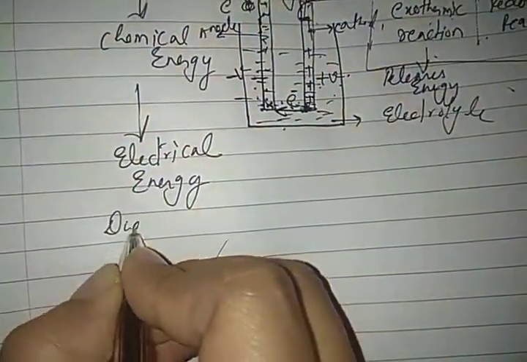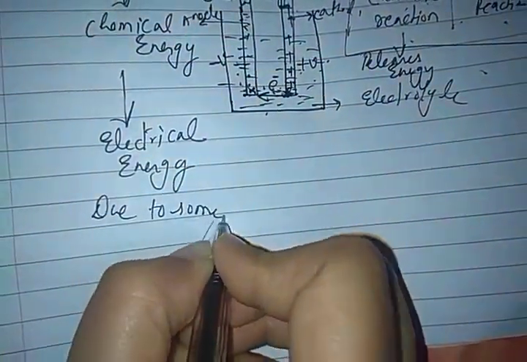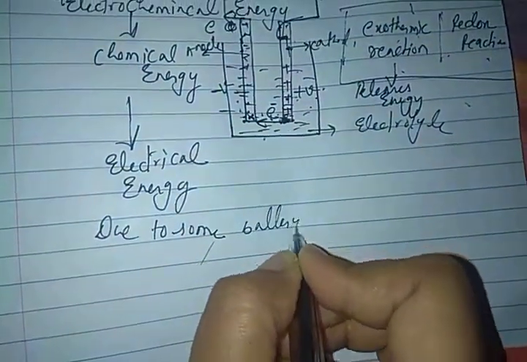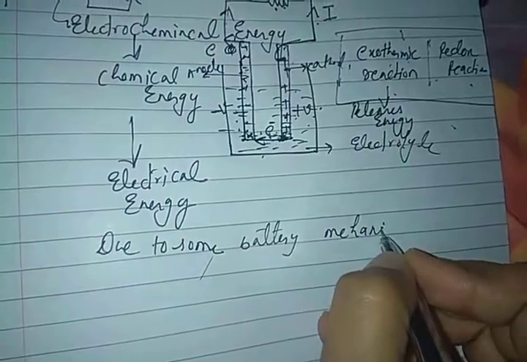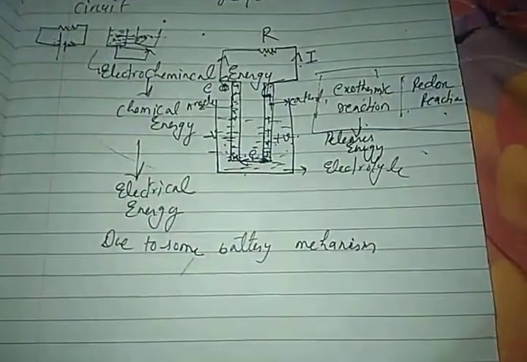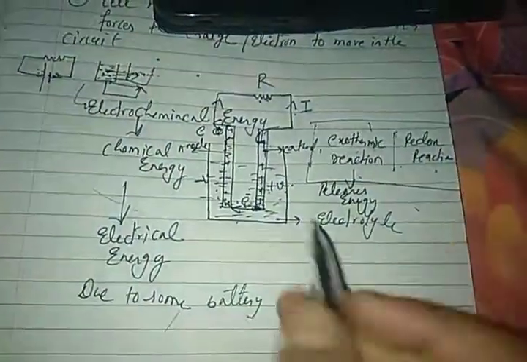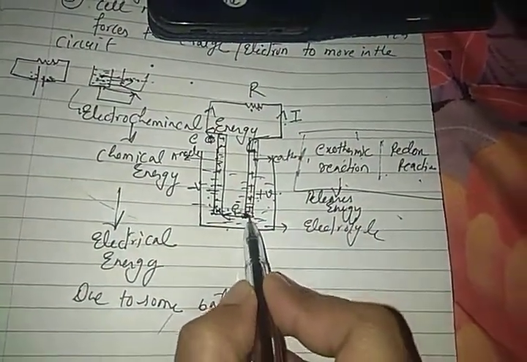Now, due to some battery mechanism, in some books, even in NCERT and even in SC Verma, you will find they have not given the proper concept which I told you, that it happens due to the exothermic reaction, due to this redox reaction. They have just written a line: due to some battery mechanism the electron is moving from this point to this point.